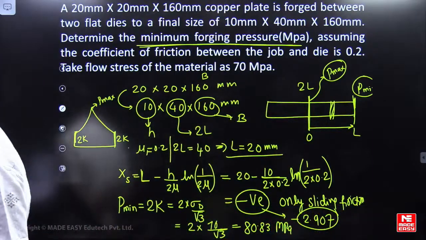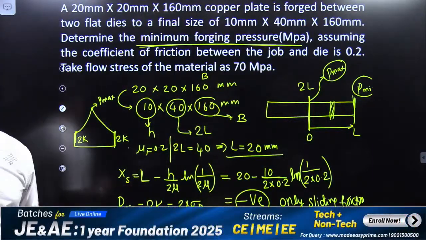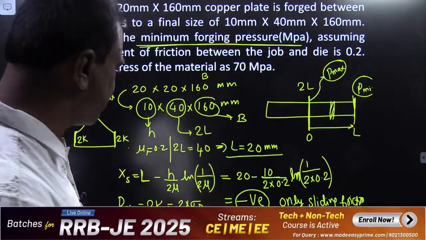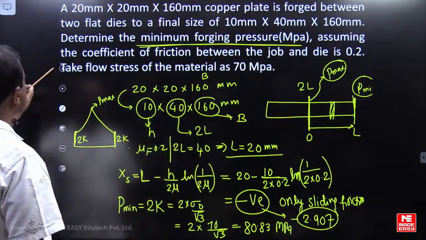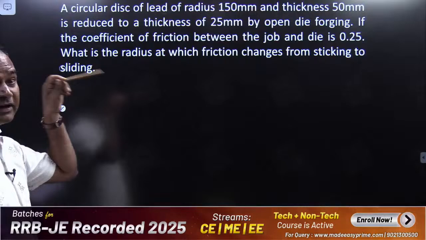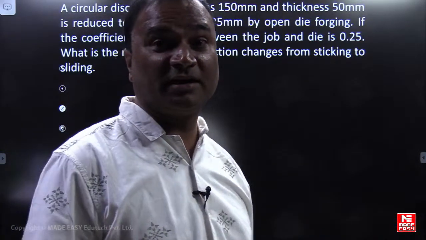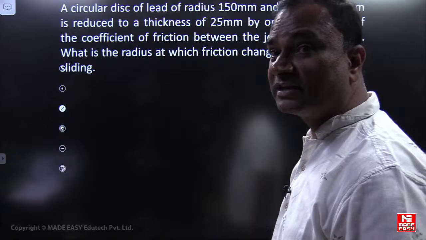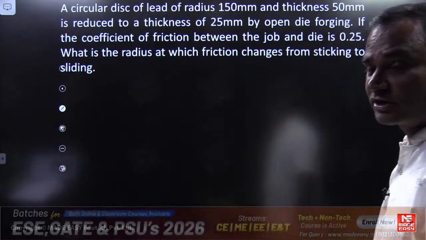Correct? Okay. This is with respect to rectangular bar forging. Now, if you are using a problem for a circular disc or axisymmetric object, second case you can observe.